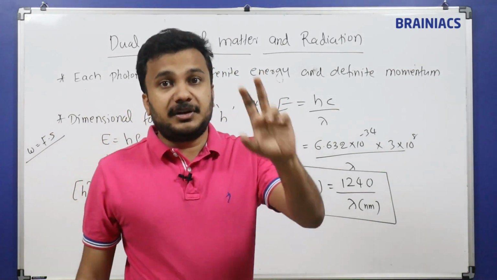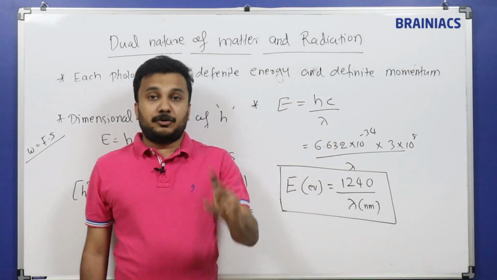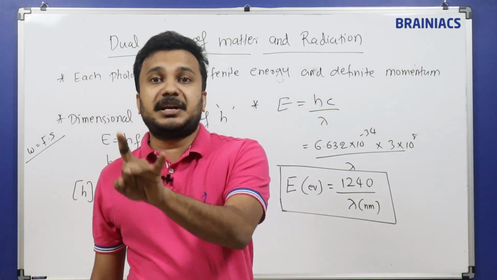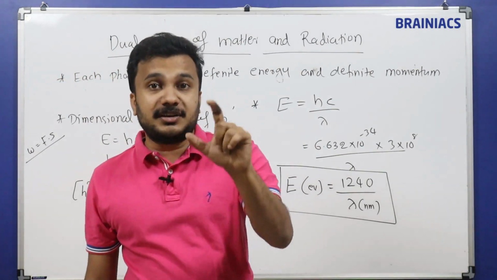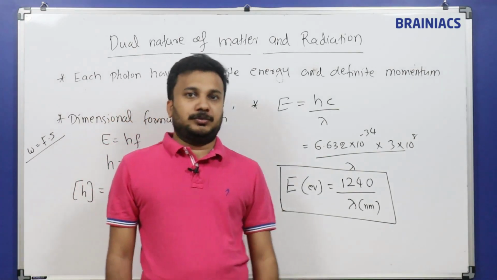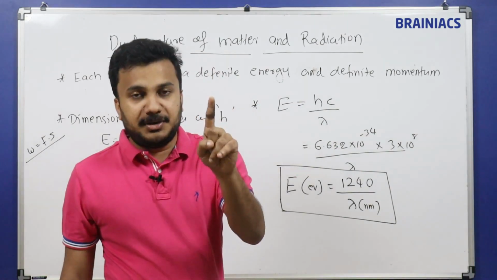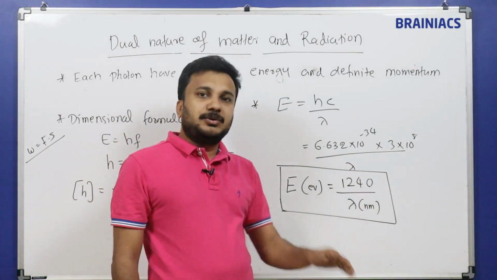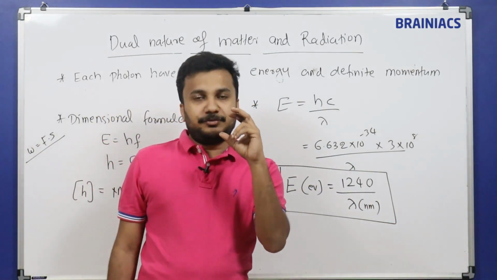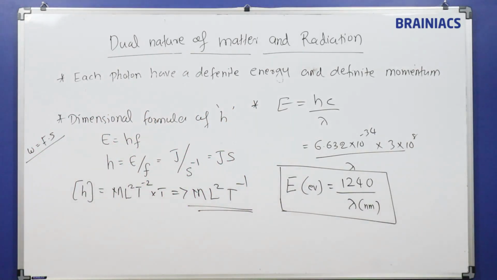Suppose you want to convert electron volt into joule, which is very important: you have to multiply it by 1.6 into 10 power -19, the electronic charge. Then you will get the energy in terms of joule. So again I am repeating, lambda is given in nanometer in the question. You substitute exactly like this and you will get the energy in electron volt. That is the concept here.